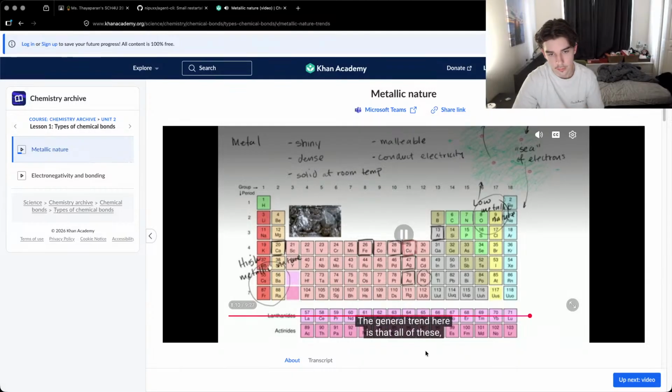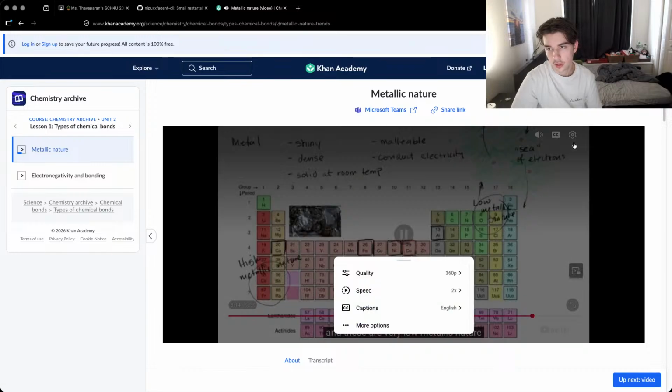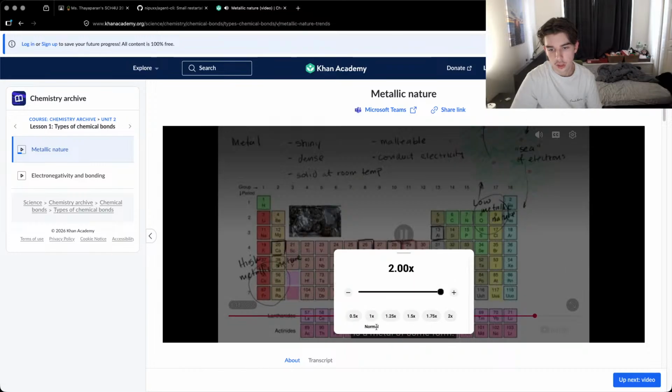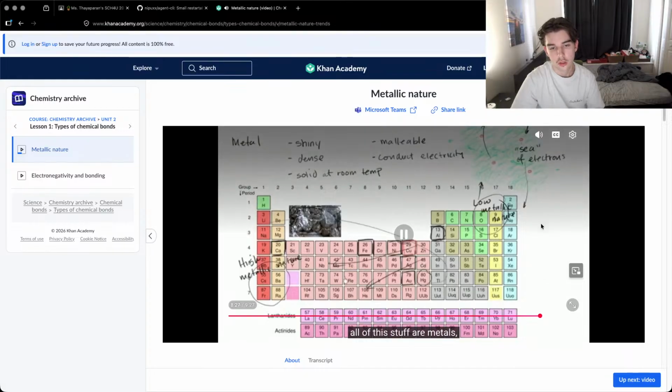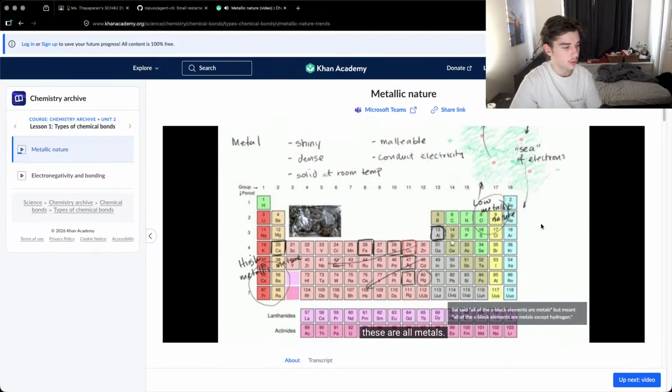So the general trend here is that all of these have a very high metallic nature, and these have a very low metallic nature, which also makes you realize, wow, most of the periodic table is a metal of some form. If aluminum is a metal and all of these things have a higher metallic nature, then all of this stuff are metals, and that is the case. The S block, the D block, the F block, these are all metals, and then a good chunk of the P block are considered metals, and these are sometimes referred to as metalloids.